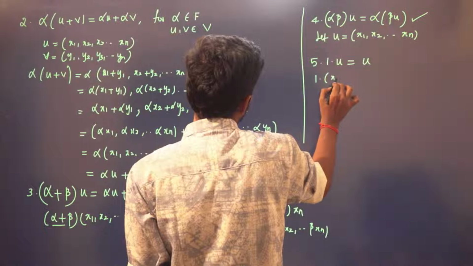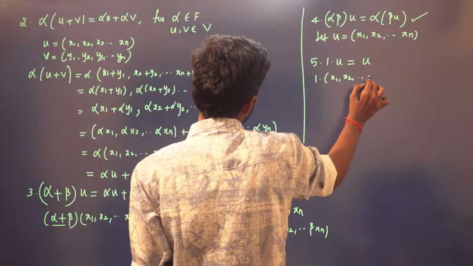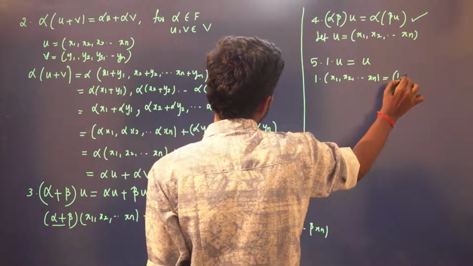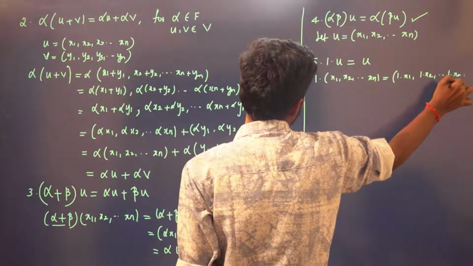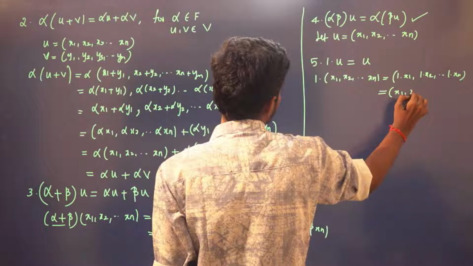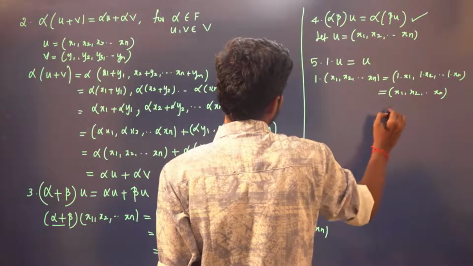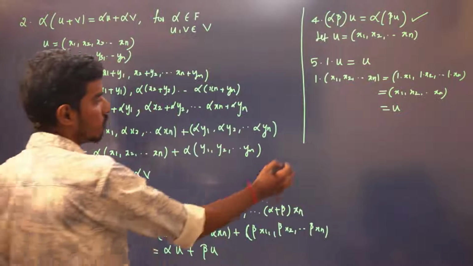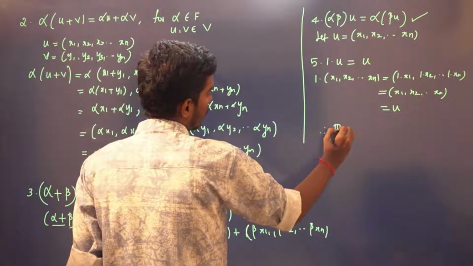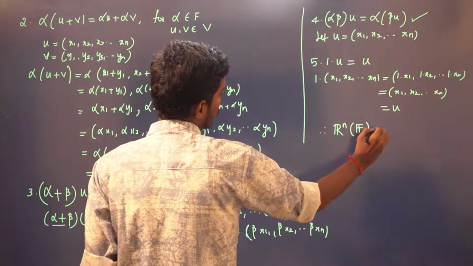Now 1 into (x1, x2, and so on up to xn) is the same as (1 into x1, 1 into x2, and so on up to 1 into xn), which is the same as x1, x2, and so on up to xn, which is the same as U. So 1 into U is equal to U. So therefore, Rn over any field is a vector space.